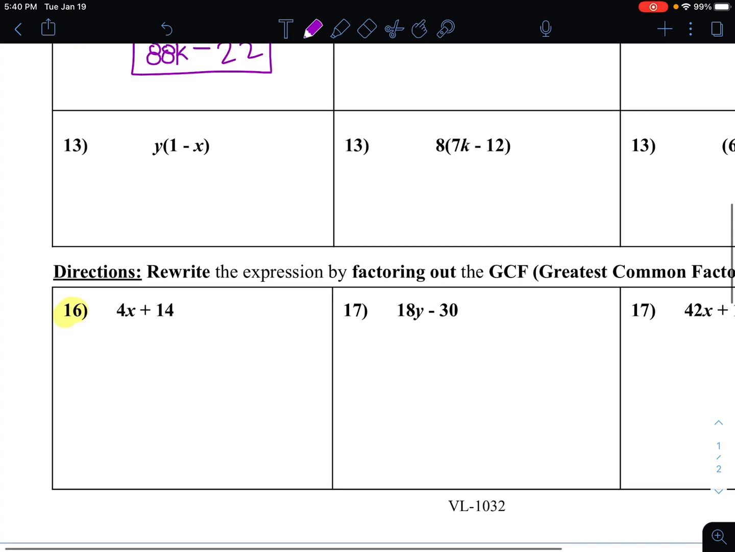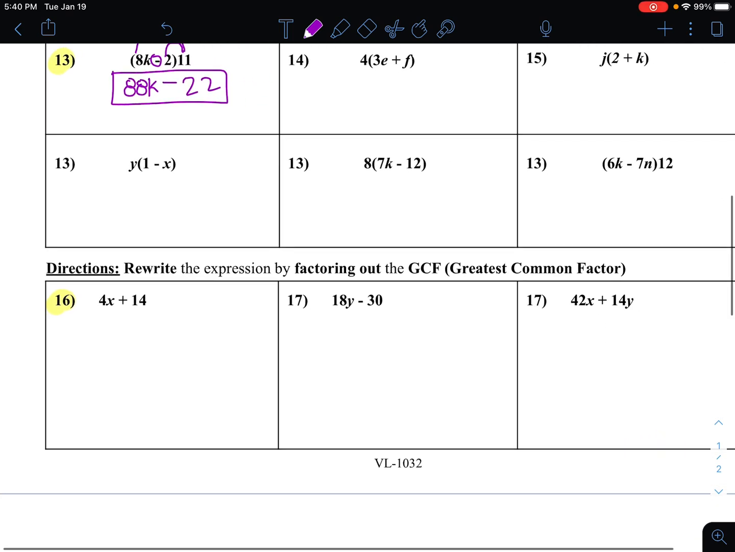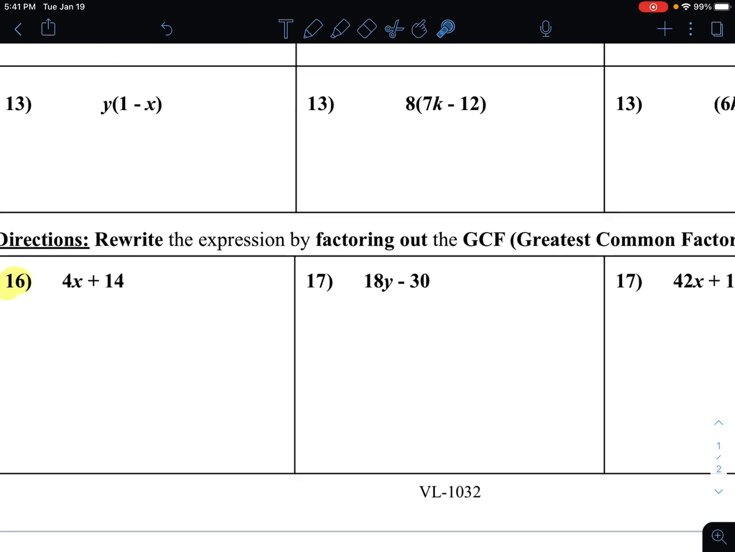All right, let's go to the next section. They want us to rewrite the expression by factoring out the GCF. So rewrite this by factoring out the GCF. They basically want to make it look like the expressions from above, like y parentheses 1 minus x. So in this case, they want us to factor out a number. What is a number that you can divide both 14 and 4 by?